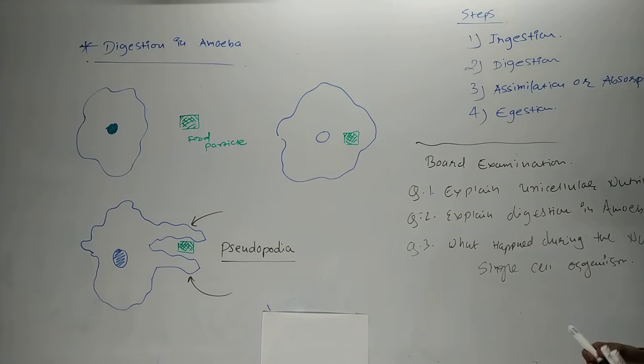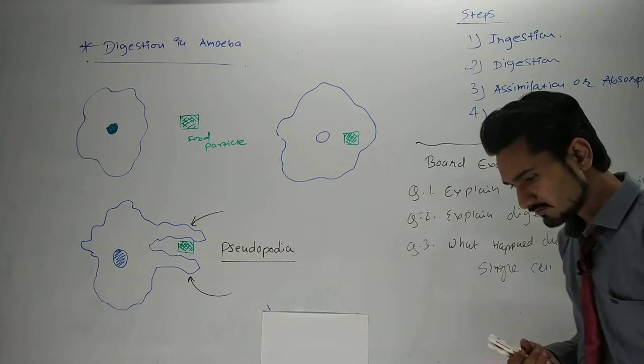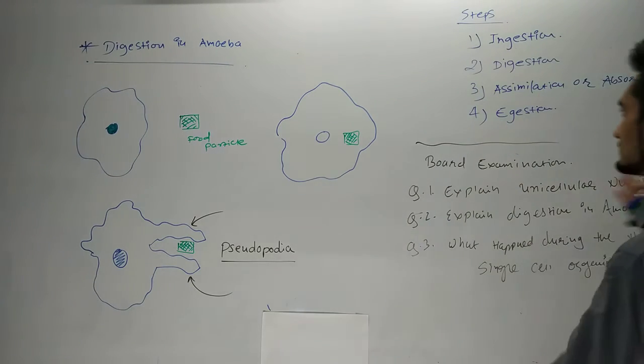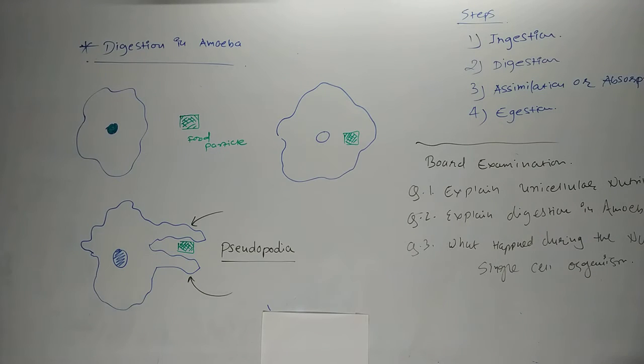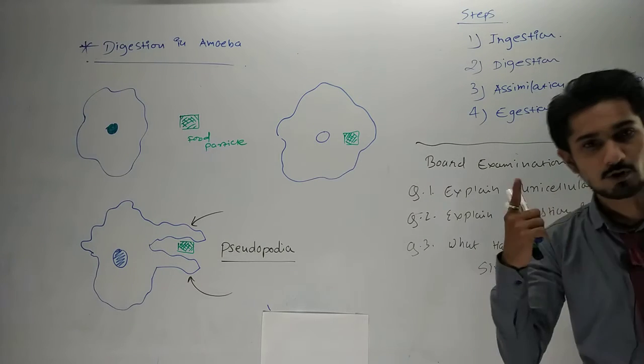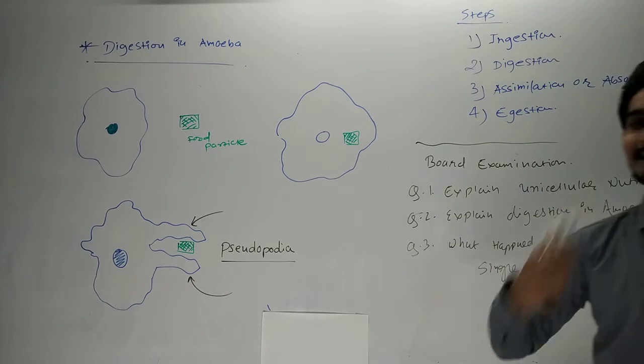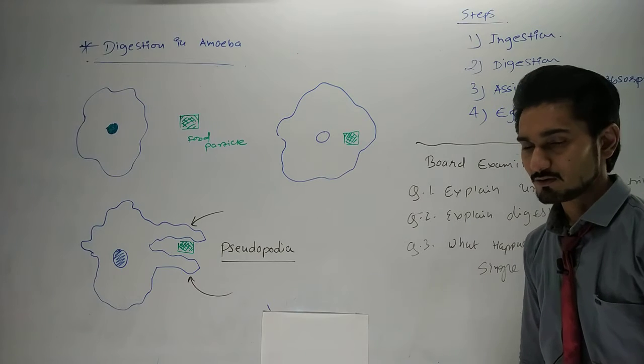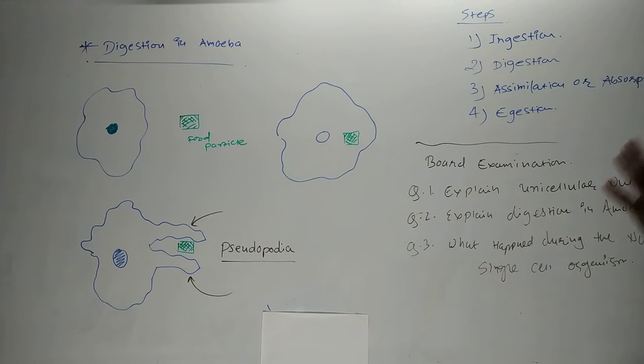These are the things you have to consider for the board examination. I am going to give you 3 seconds so that you can take a screenshot, and if you want, you can draw it in your fair book. These 3 questions will be asked for 1 point, and that will be digestion in the amoeba. Another time I will repeat the whole process.